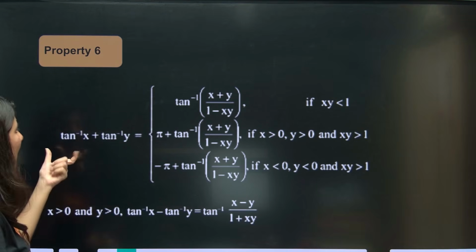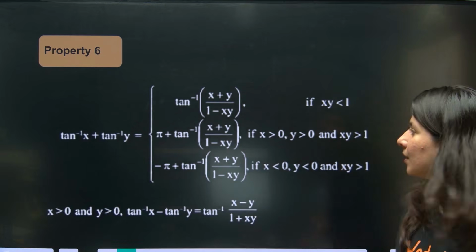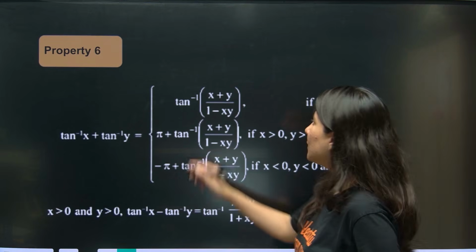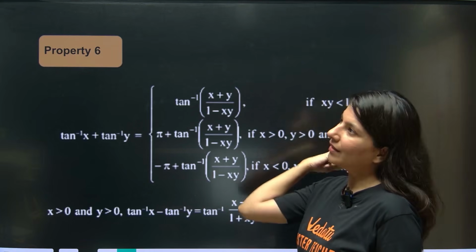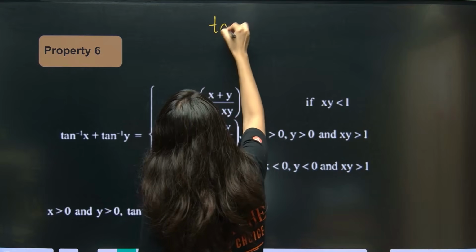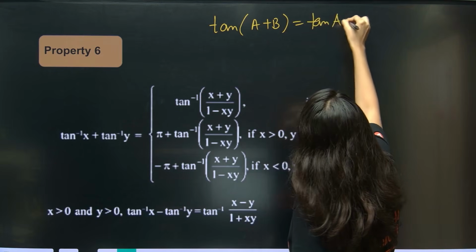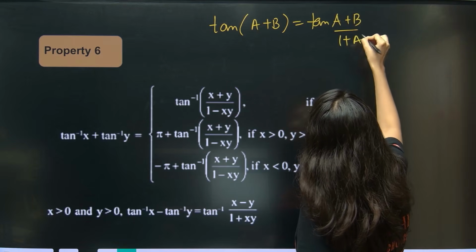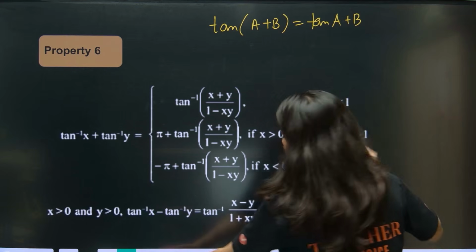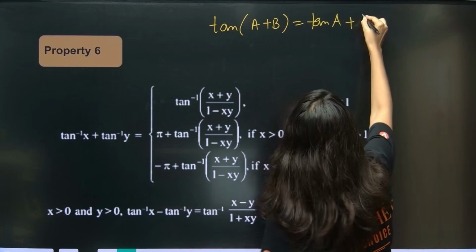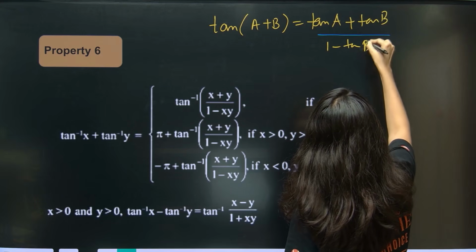Property number 6 says tan inverse x plus tan inverse y is equal to tan inverse of x plus y upon 1 minus xy. First of all, do you remember that tan of a plus b is tan a plus tan b whole upon 1 minus tan a tan b.